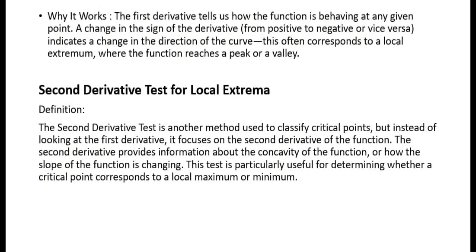Second derivative test for local extrema. Definition. The second derivative test is another method used to classify critical points, but instead of looking at the first derivative, it focuses on the second derivative of the function. The second derivative provides information about the concavity of the function, or how the slope of the function is changing. This test is particularly useful for determining whether a critical point corresponds to a local maximum or minimum.